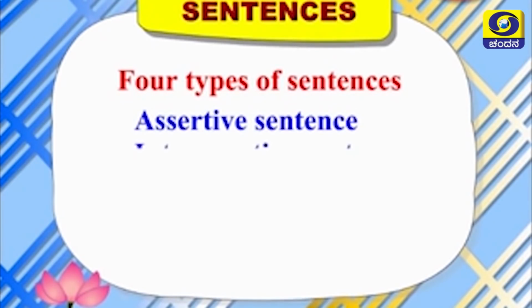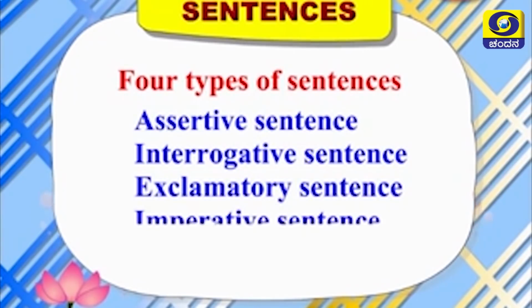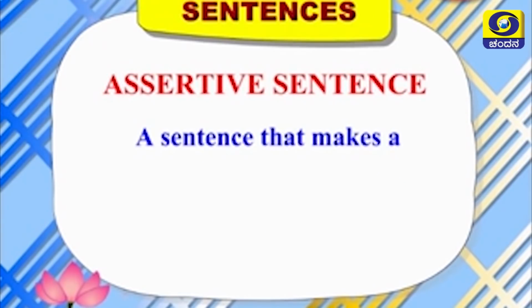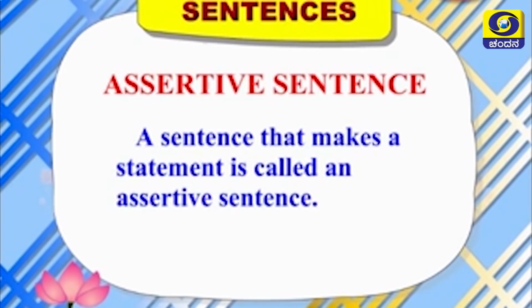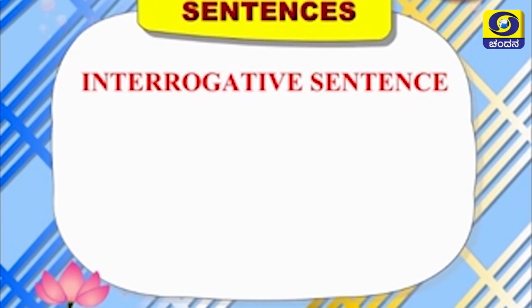There are 4 types of sentences. They are assertive sentence, interrogative sentence, exclamatory sentence, and imperative sentence. Assertive sentence. A sentence that makes a statement is called an assertive sentence. Interrogative sentence.